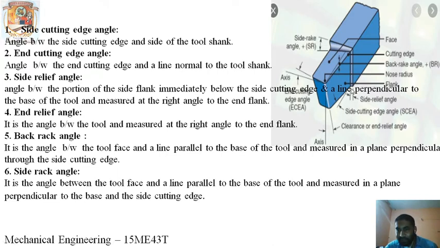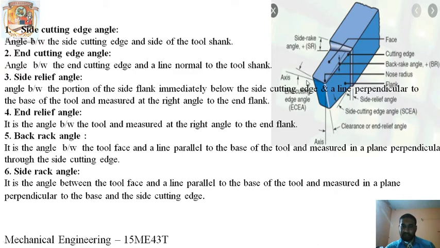You can see here a straight line drawn from this and this taper line here. This line is taper here. Now the angle between these two lines is known as side cutting edge angle. This is the angle between this side cutting edge and a straight line drawn from the shank. If you draw a straight line from the shank here, and this is a taper line here, the angle between these two lines is known as side cutting edge angle.